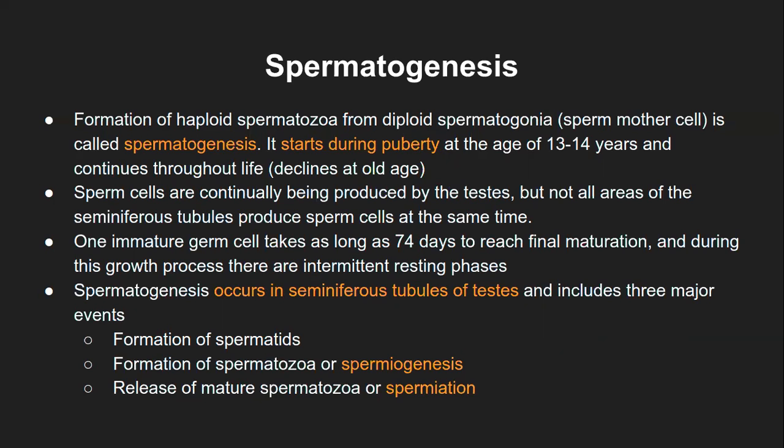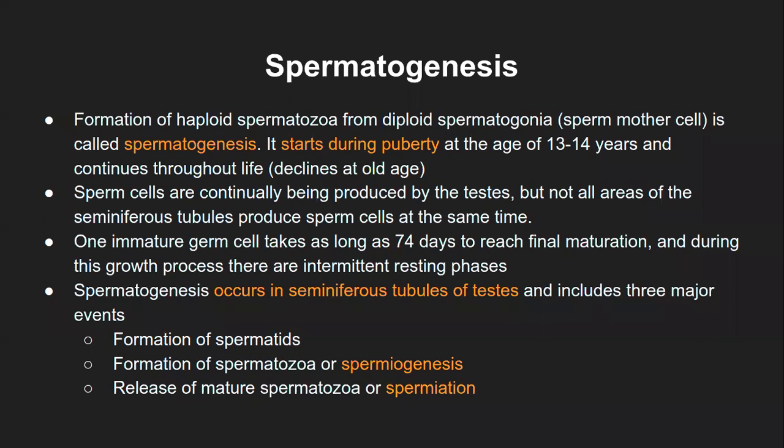These sperm cells are continuously being produced by the testes. It is not that a particular phase of the developmental stages of the testes or of the gonads in the males is the dictator of the production of the sperm cells. At each and every stage after puberty, the sperm cells are being produced, but not all the areas of the seminiferous tubules will produce the sperms at the same time.